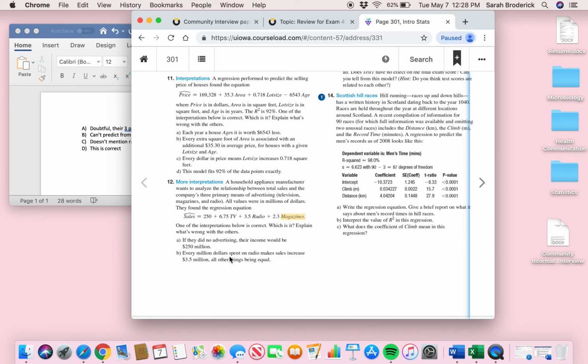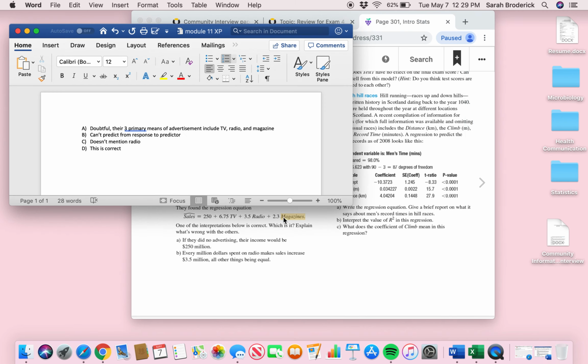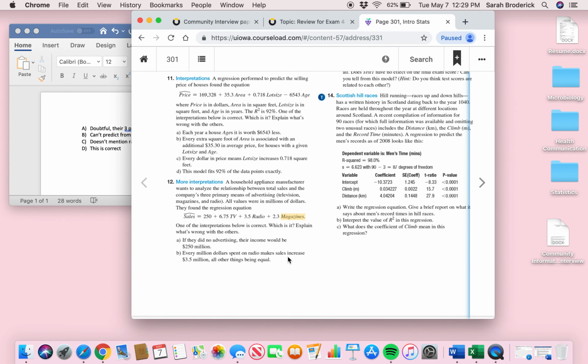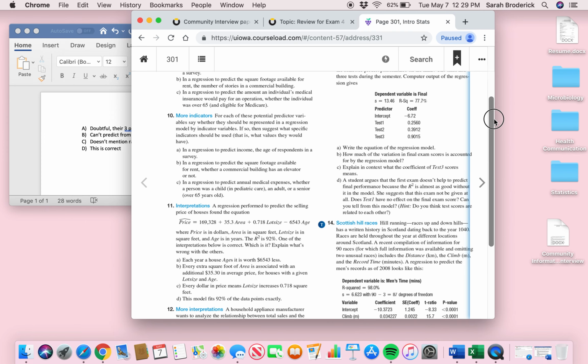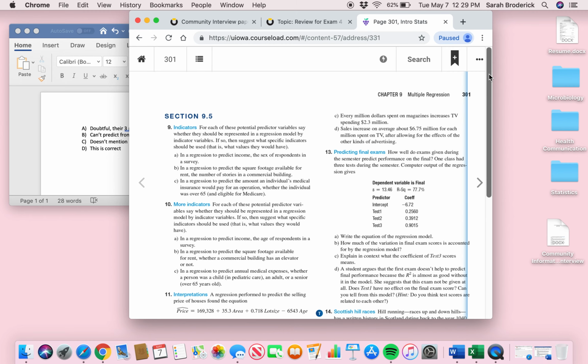of advertisement. And then for B, I kept going back and forth between this one and the answer that I thought was correct. It says every $1 million spent on radio makes sales increase $3.5 million, all other things being equal. I said you can't predict from the response to predictor, although I do kind of feel like this could be correct, but I wasn't positive.